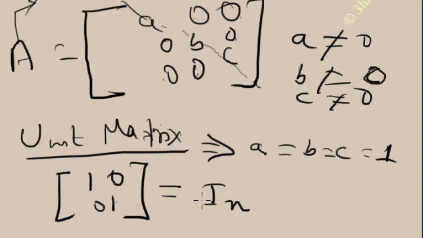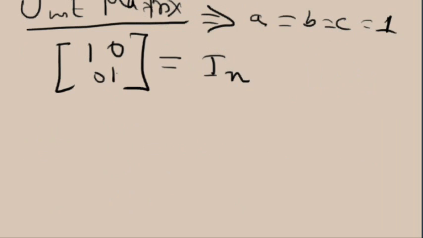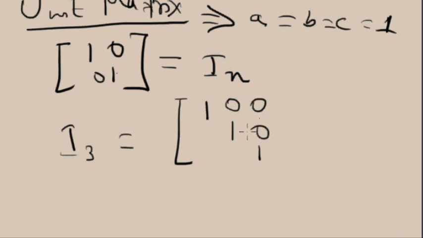this is I2. Similarly, a three-element unit matrix can be something like this. So I3 means a unit matrix of order 3. In this I3, there are 3 rows: 1 1 1 on the diagonal and 0 0 0 0 0 0 elsewhere.